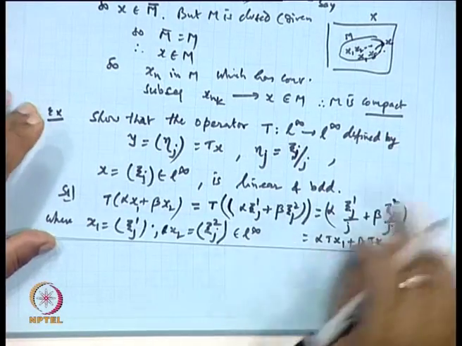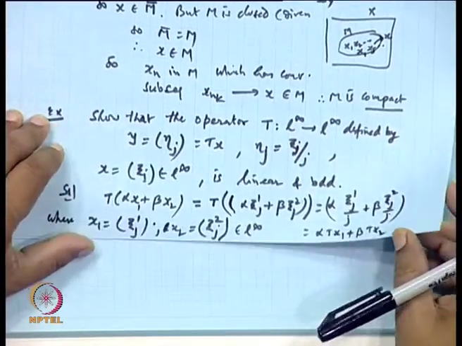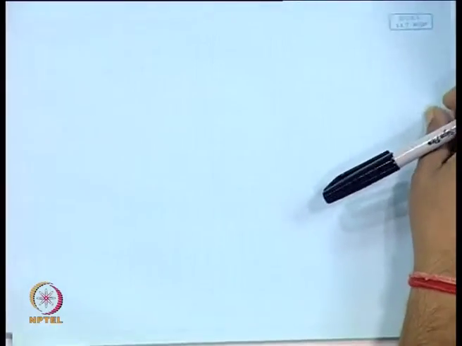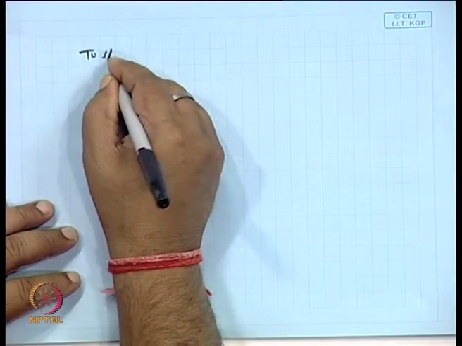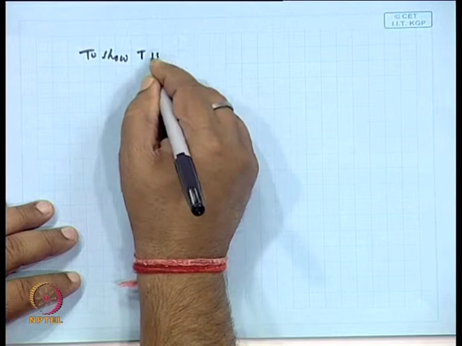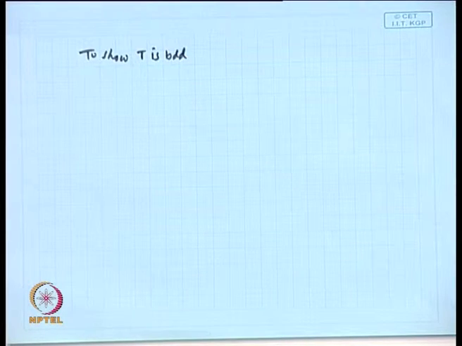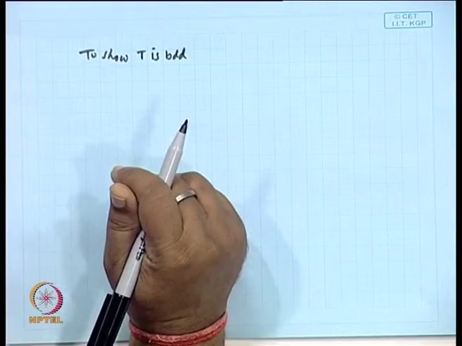Now, to show T is bounded, because L infinity is a normed space, when T is an operator from L infinity to L infinity, we have to prove that the norm of Tx is less than or equal to some constant times the norm of x.